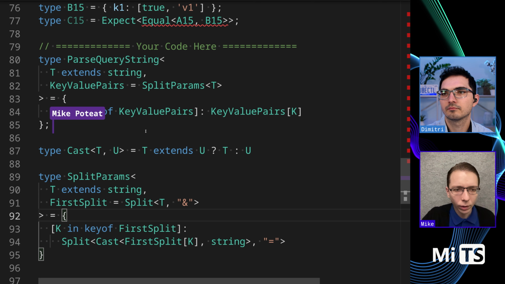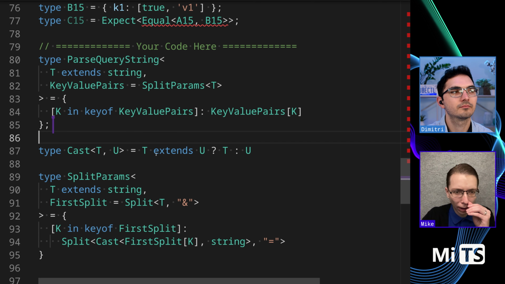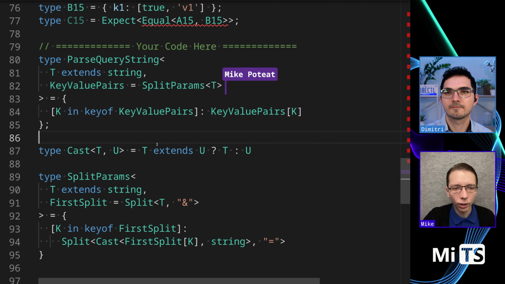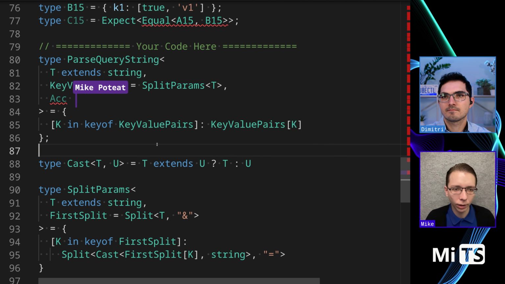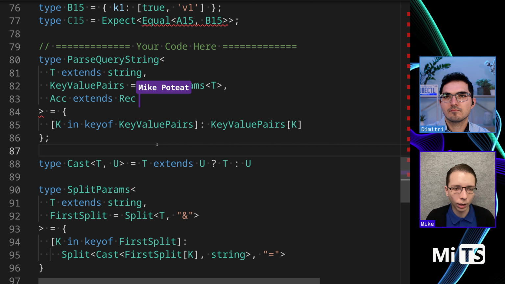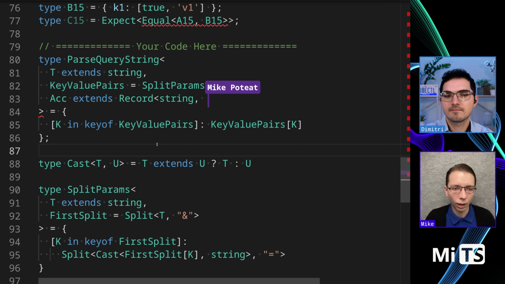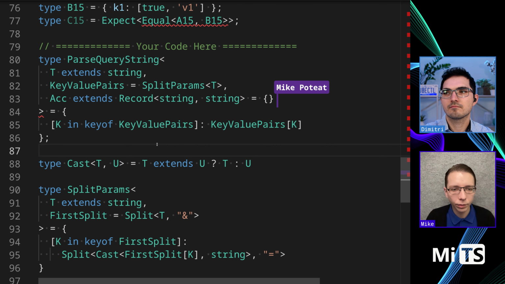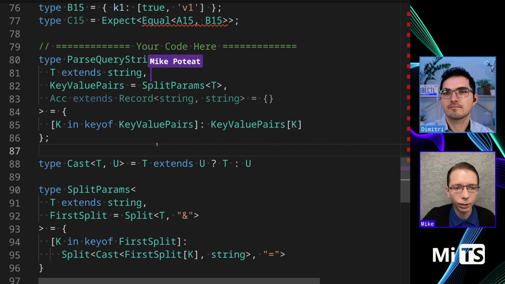Okay, so I'm looping over each of these pairs, and I want an accumulator, and I want that accumulator to be a sort of generic object like this that starts out as empty.